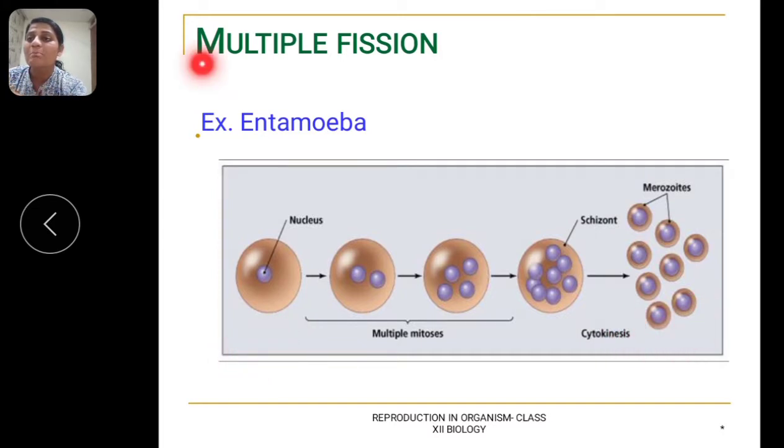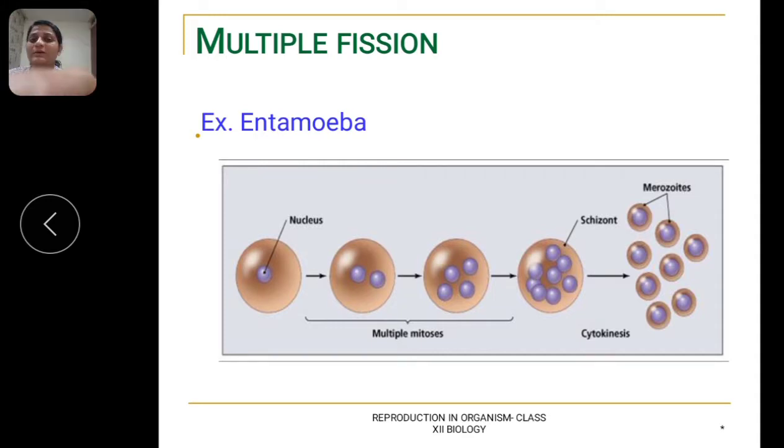So it is called multiple fission. Multiple means many. So from one organism, many organisms are produced. It is observed in entamoeba, paramecium, and plasmodium.